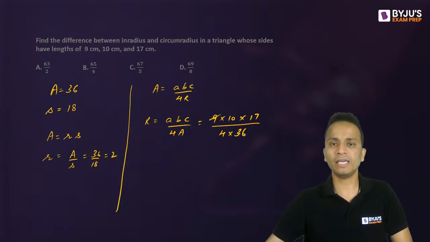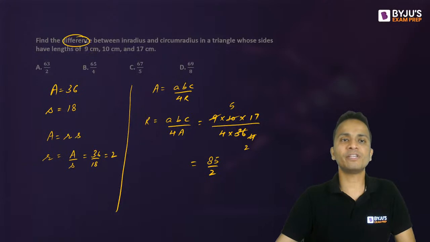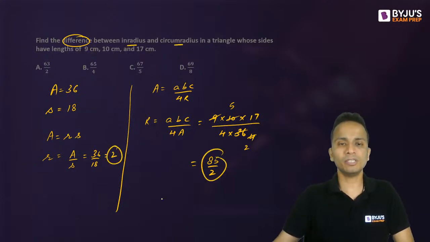Okay, so 9 and 36, here 4 will come, 10 will become 5 and 4 will become 2. So this value will become 85 divided by 2. Now we have to find the difference between the inradius and circumradius. So the difference between these two numbers, 85 upon 2 and 2.